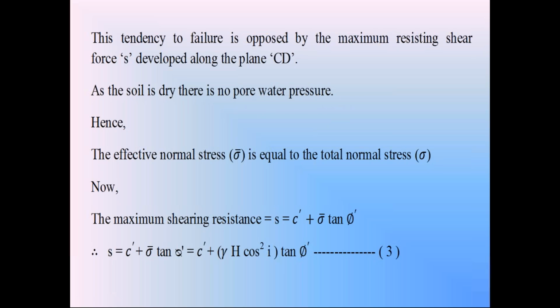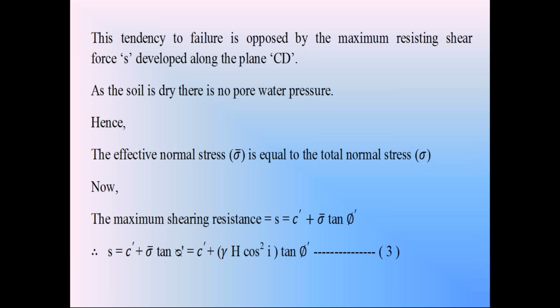In this dry condition, we know the total normal stress sigma. So we calculate the effective normal stress sigma dash, which is equal to total normal stress minus the pore water pressure. Since the soil is in dry condition, pore water pressure is 0. So in this dry condition, the effective normal stress sigma dash is equal to the total normal stress sigma. Already we calculated this total normal stress: sigma is equal to gamma H into cos square i.